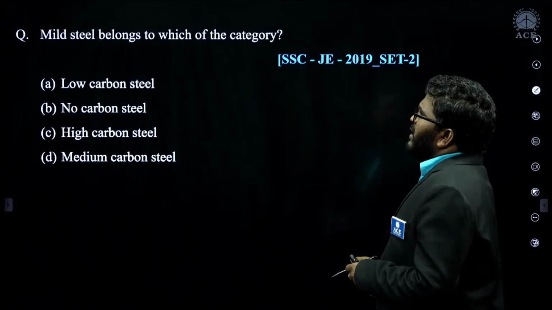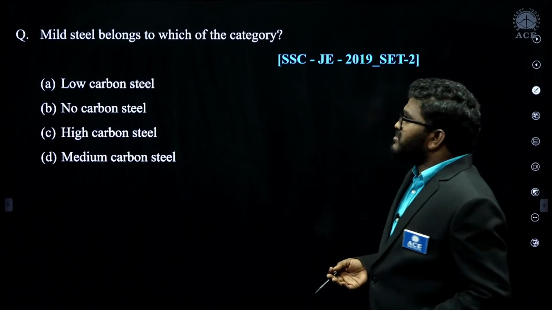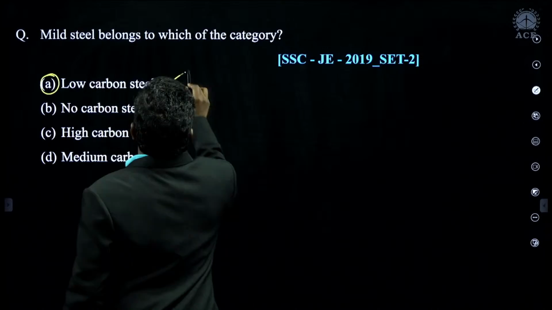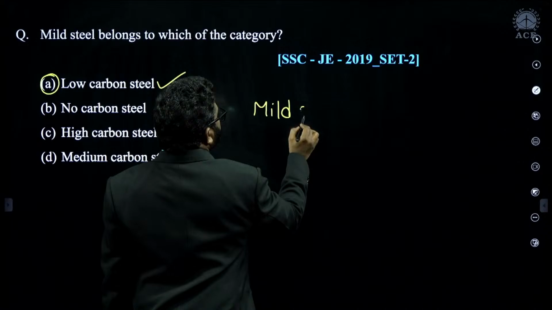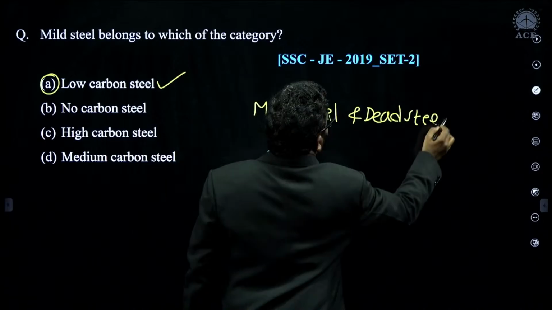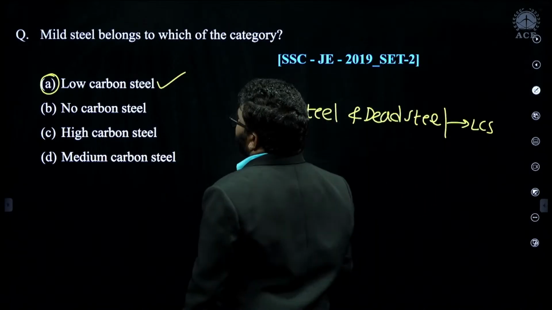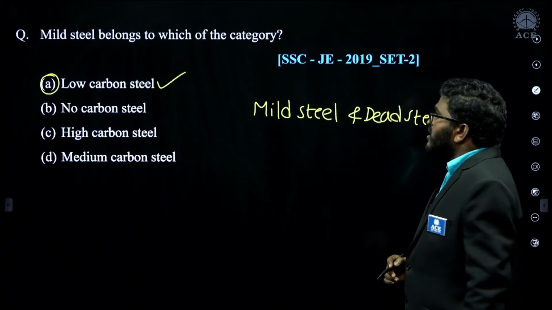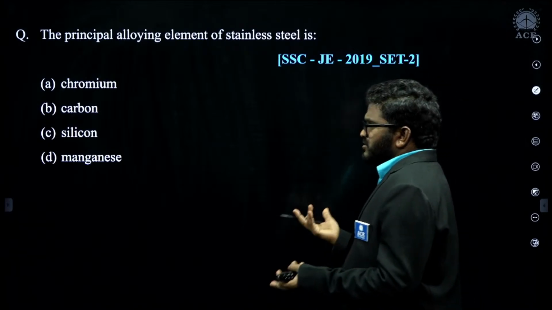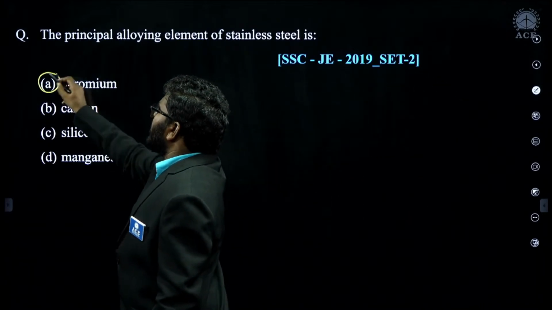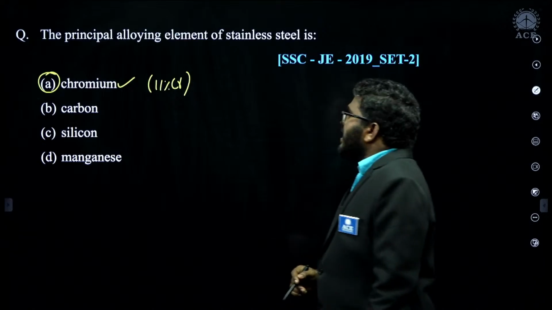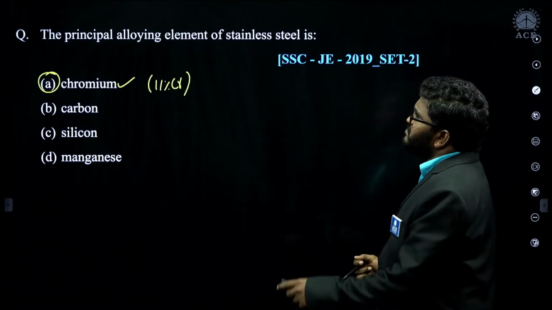Mild steel belongs to which category? Mild steel and dead steels come under low carbon steels. Remember, mild steel and dead steel both come under low carbon steel. The principal alloying element of stainless steel is chromium, because 10.5 or 11% of chromium we are adding to the stainless steel material.